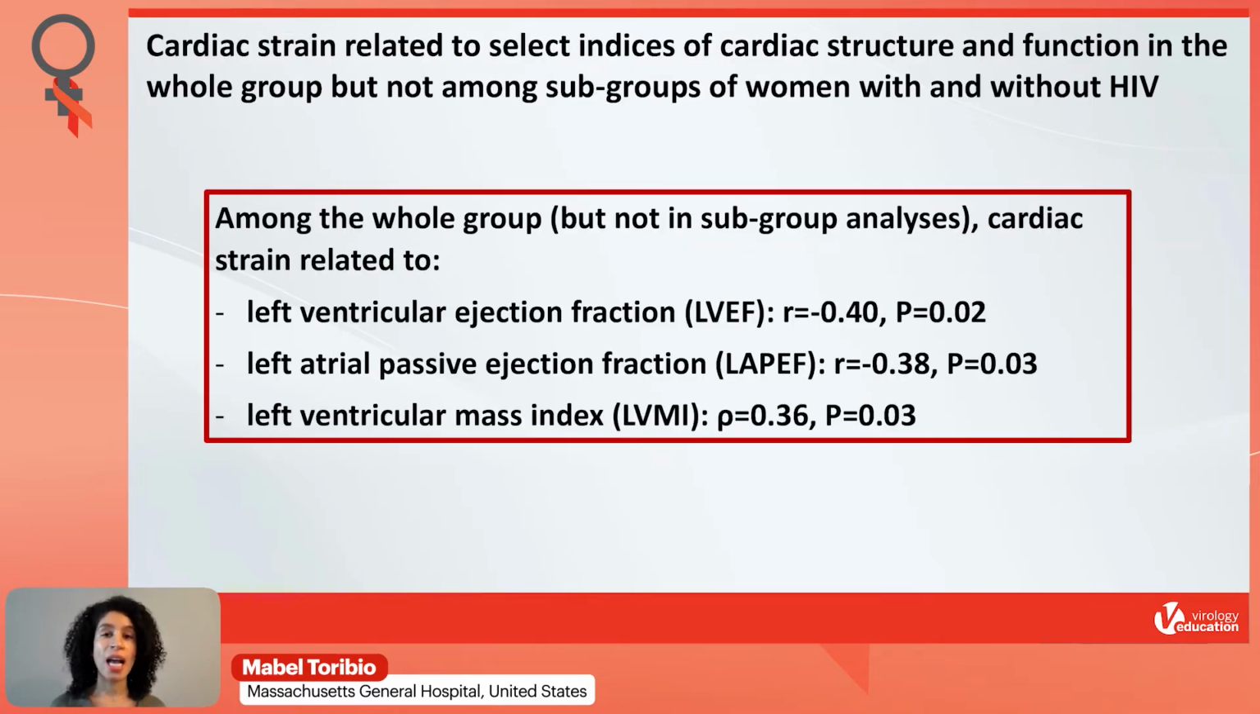We also then looked at the relationship between cardiac strain and heart function and structure, and found that among the whole group, but not among the subgroups, there were select indices of cardiac structure and function that related to cardiac strain. In particular, we found a significant relationship between cardiac strain and left ventricular ejection fraction, which is a measure of systolic function. We also found a relationship between cardiac strain and a measure of diastolic heart function, that is left atrial passive ejection fraction. And lastly, we also found a relationship between cardiac strain and left ventricular mass index, which is a measure of cardiac structure.